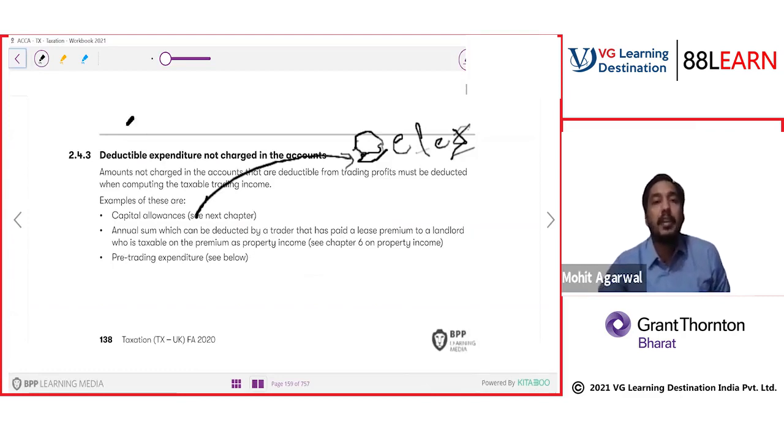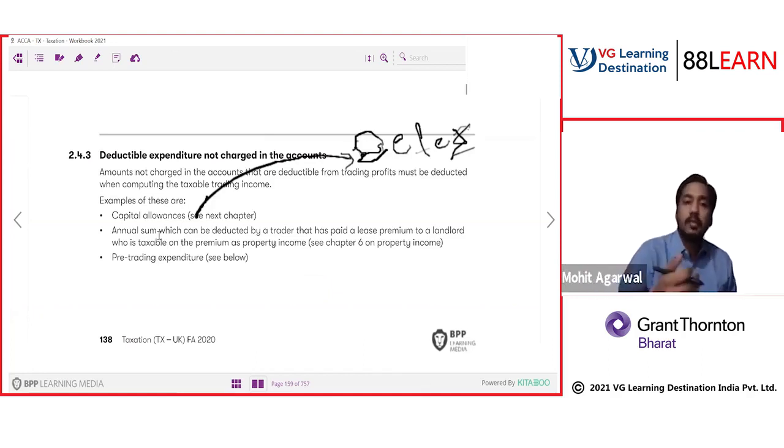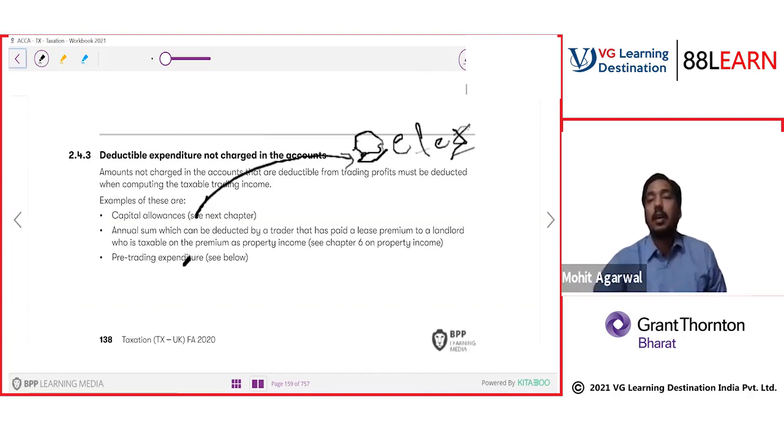Pre-trading expenditure. Pre-trading expenditure means any expenditure you have done before you have started your business. Sometimes, before starting a business, you have to do some expenditure. You cannot just start your business; you may have to prepare for it. You do some pre-trading expenditure before starting. So if you have done any expenditure, there is a rule of 7 years.